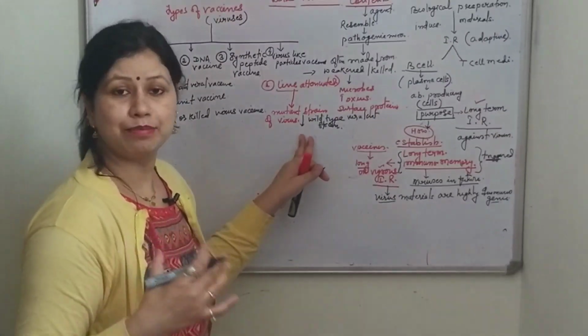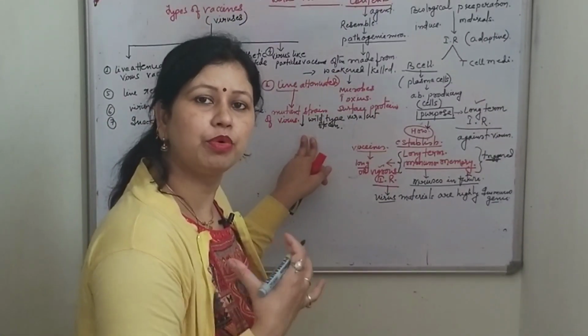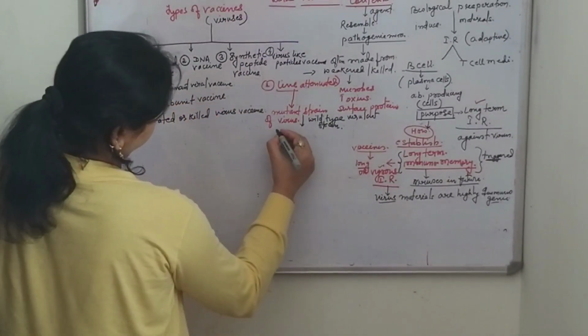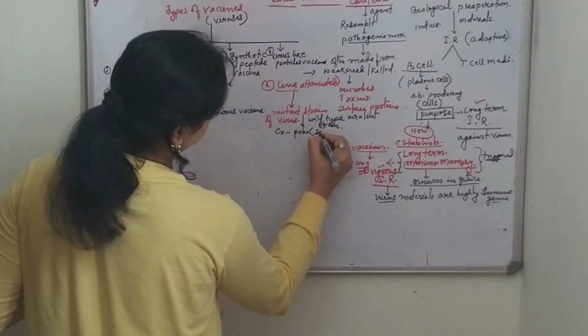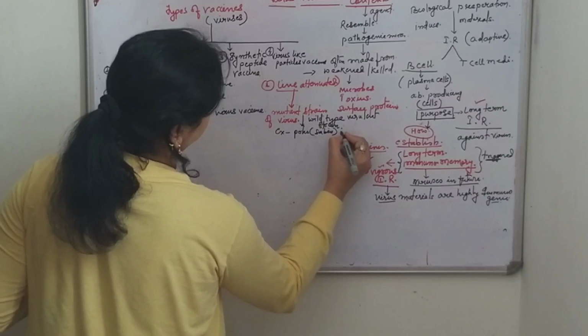And the example of this type of vaccine is the polio Sabin vaccine.